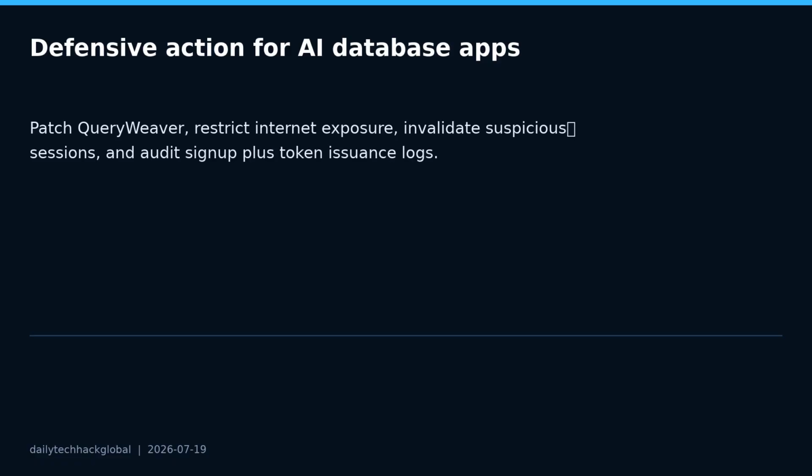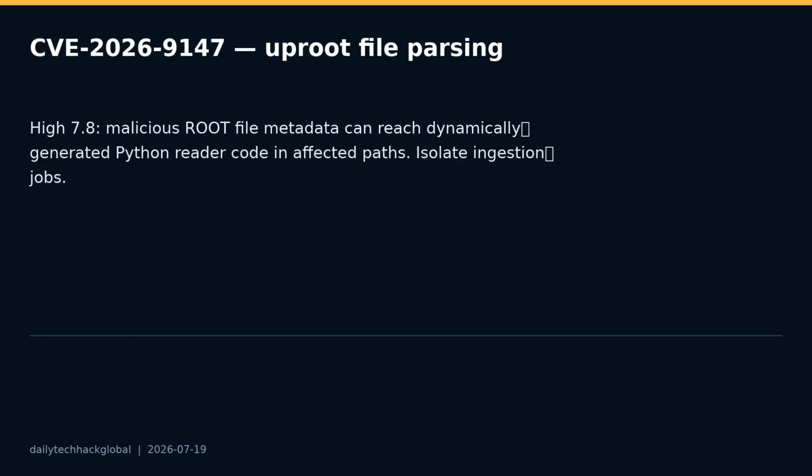is processed without isolation. Update uproot, avoid processing unknown files on developer workstations, run ingestion jobs in restricted containers, and monitor for unexpected child processes or outbound network activity after file imports.